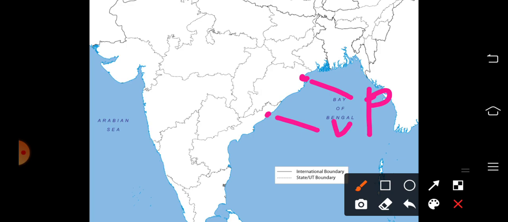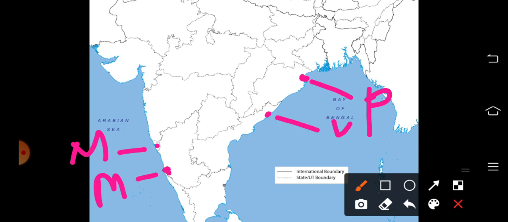The next are the two in the west coast. The first one among them is Mangalore. It is very close to our state. This is Mangalore in Karnataka, or Mangaluru. The next one is Marmagova, that is in Goa. So these are the important four ports exporting iron ore from India, two in the east and two in the west.